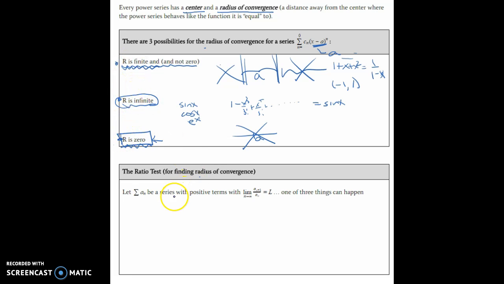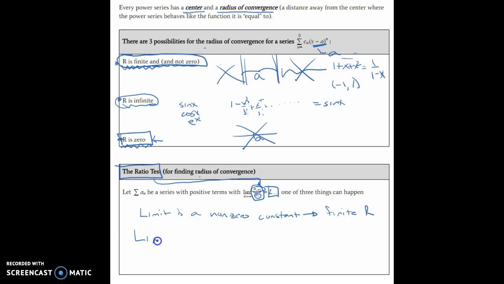And it's all going to come down to that thing we did in class yesterday, which was called the ratio test. The ratio test is what I taught you yesterday. It was looking at the consecutive terms of a power series, the later one on top, the previous one on the bottom, taking that ratio, taking the limit as n goes to infinity, and we're going to get some kind of value for the limit. And here's what happens. Either the limit is a non-zero constant, in which case we're going to have a finite value for r. We'll have this situation happening.